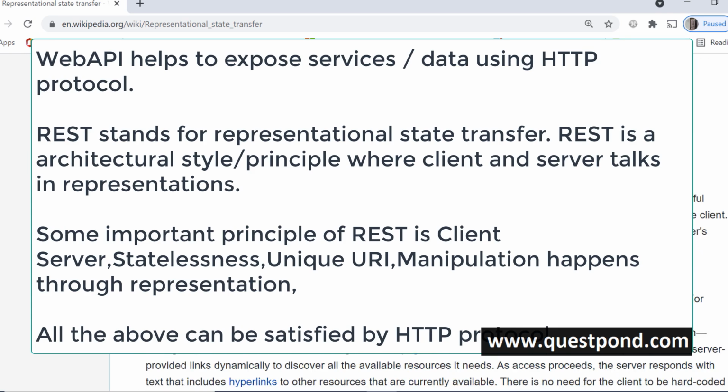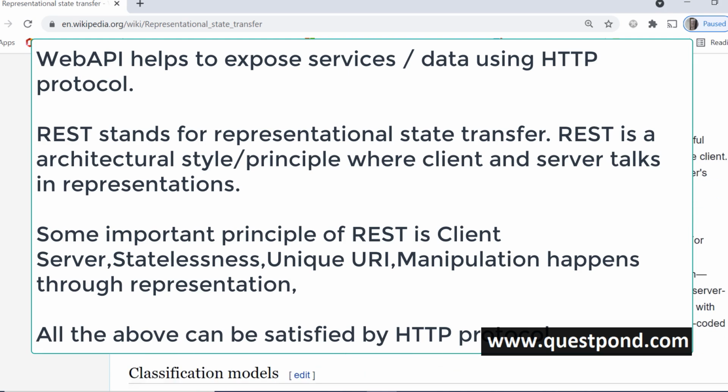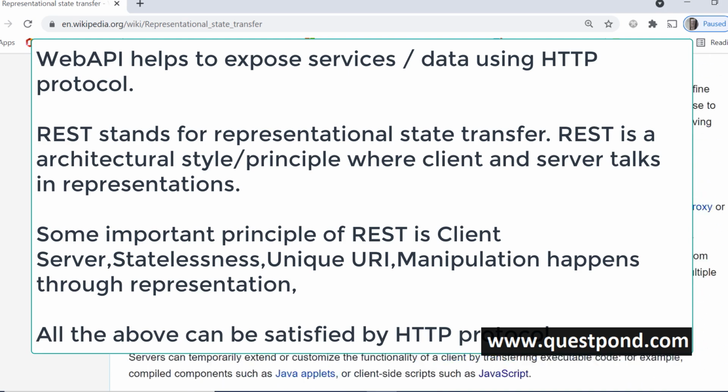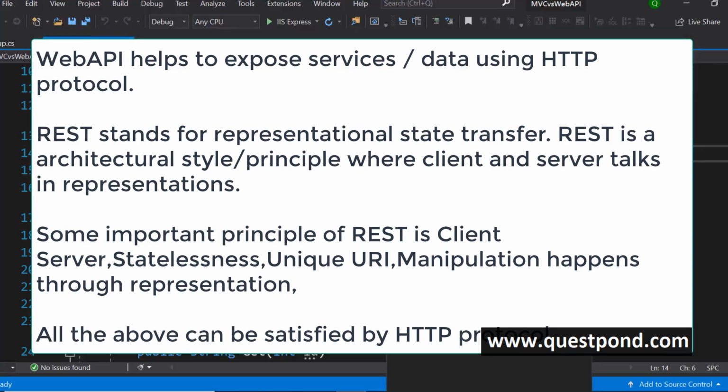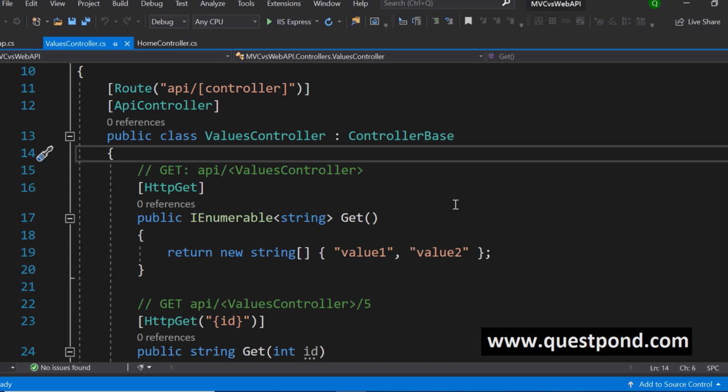So resources are identified, resource manipulation happens through representation, self-descriptive messages. All of these things, the HTTP protocol says, right? So if we follow HTTP, we are following REST. So that's why a lot of people say Web API controller implements the REST architectural style. Web API helps you to create a RESTful service.